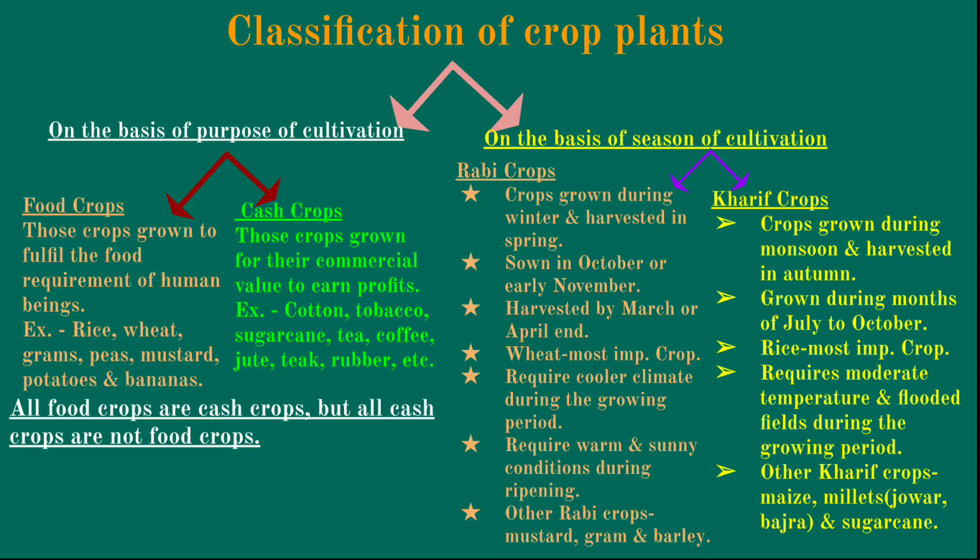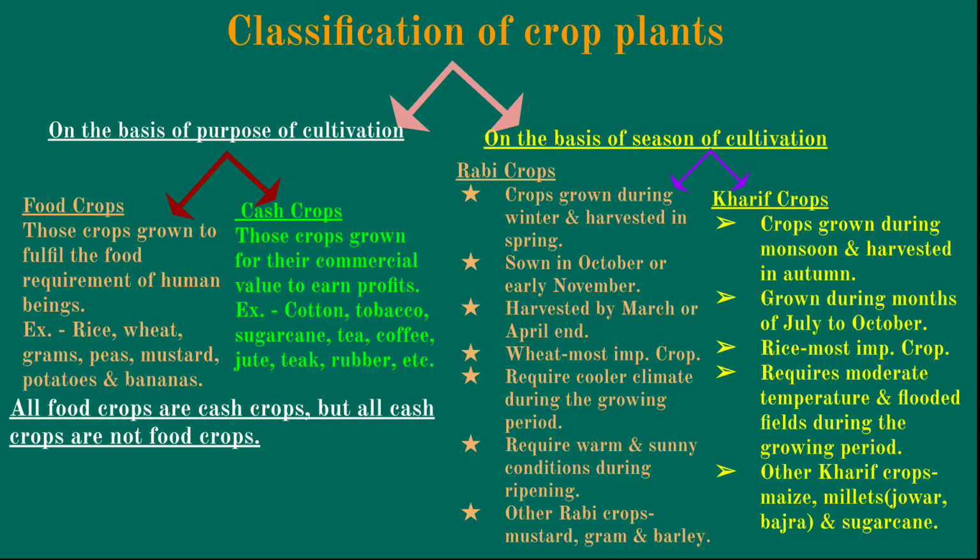One more thing, all food crops are sold to get money also. So all food crops are cash crops, but all cash crops are not food crops. For example, jute and rubber, you cannot eat them, but they are cash crops. They are not food crops, but they are cash crops. So all cash crops are not food crops, but all food crops are cash crops.